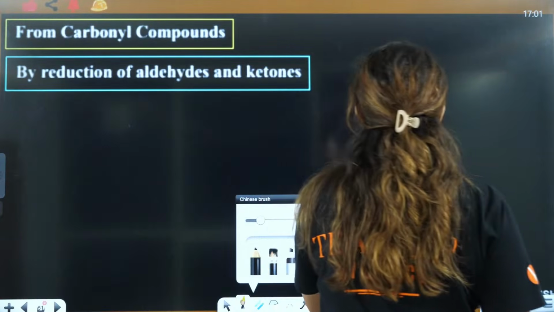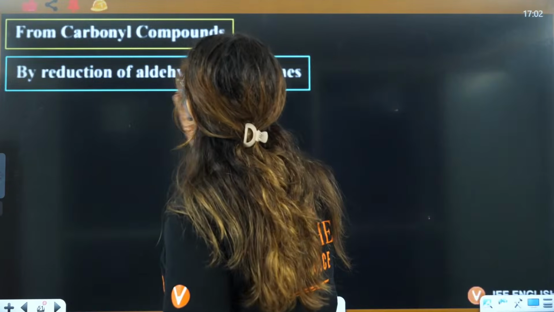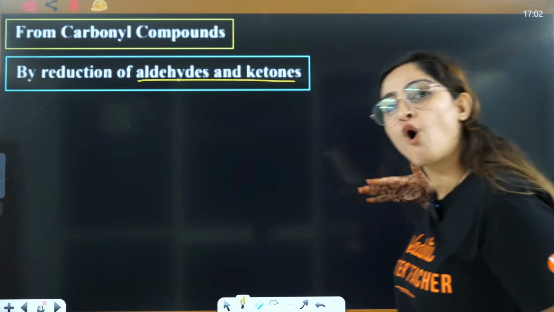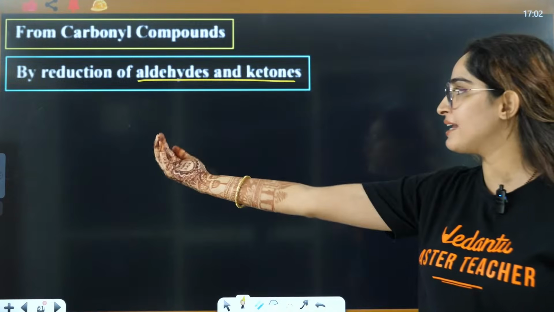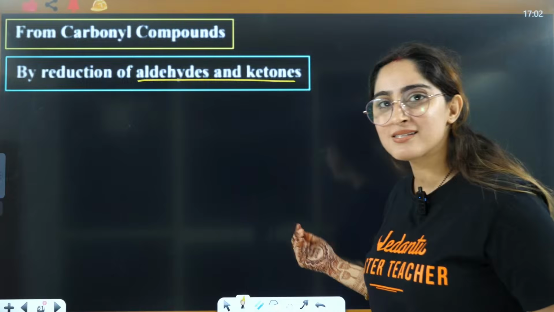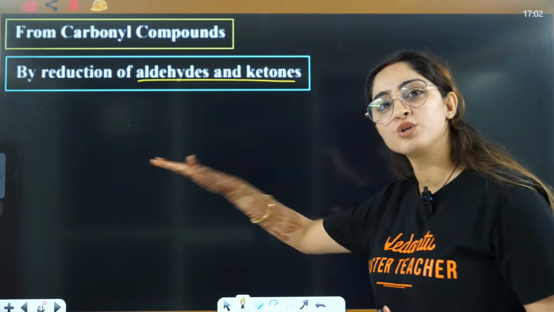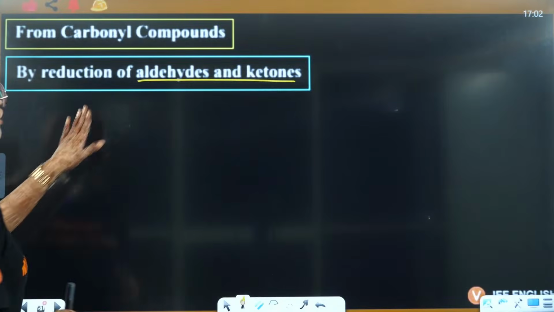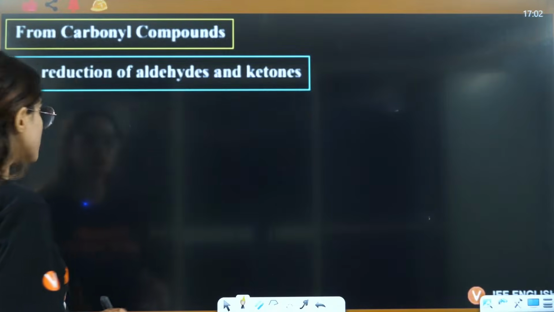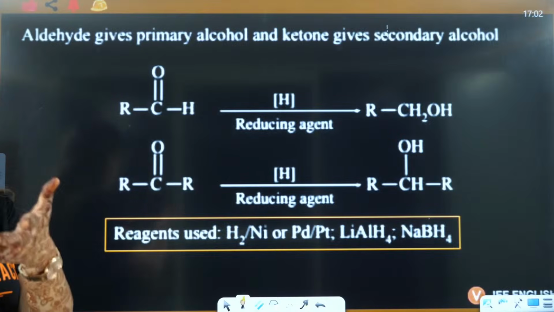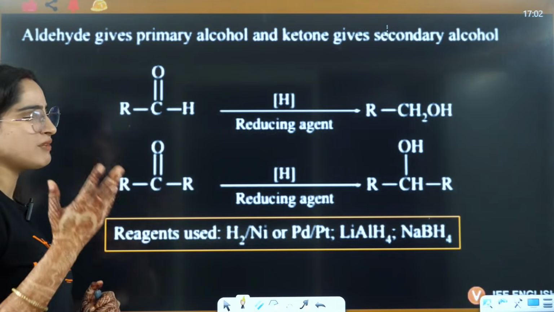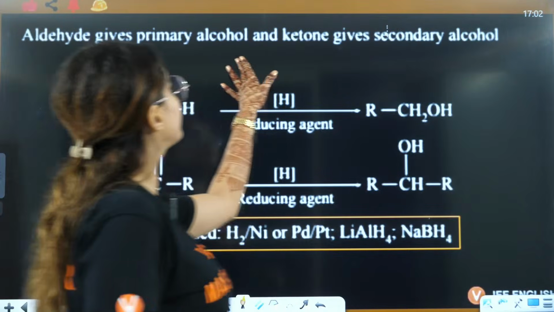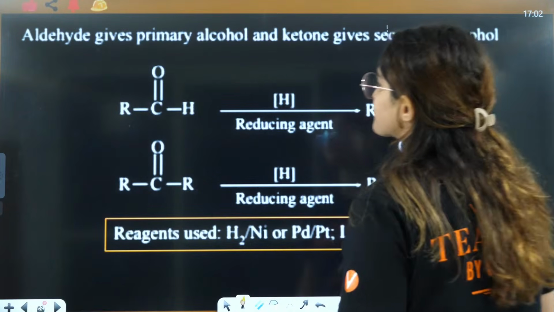By reduction of aldehydes and ketones, because we want to go in reverse, we want to go the opposite side here. Alkanes to alcohol is oxidation. Aldehyde and ketones back is reverse, so we will do reduction here. So by reduction of aldehydes and ketones we make alcohols, right? And here we need to see what kind of reducing agents we can use. Aldehyde gives primary alcohols and ketones always give secondary alcohol.